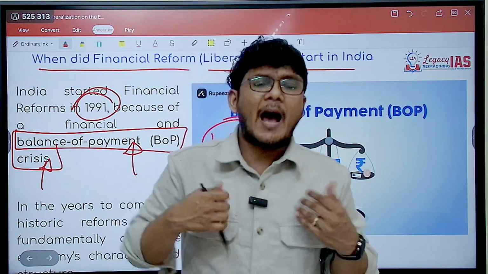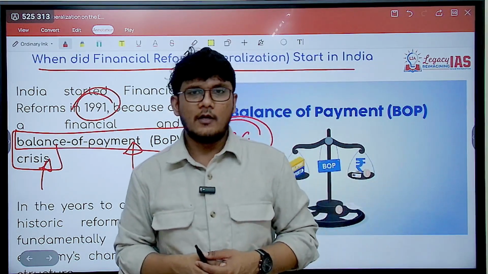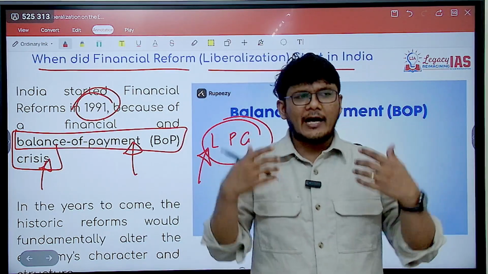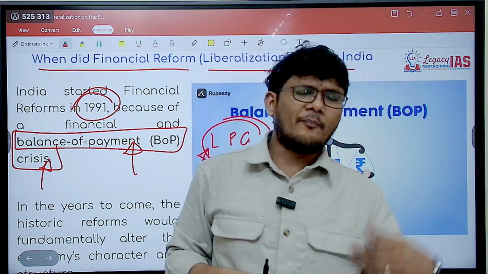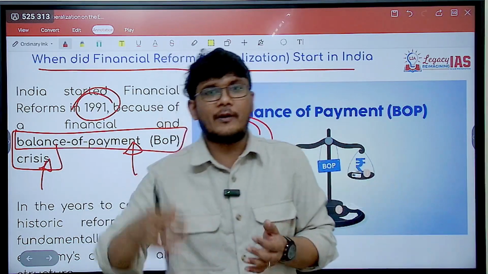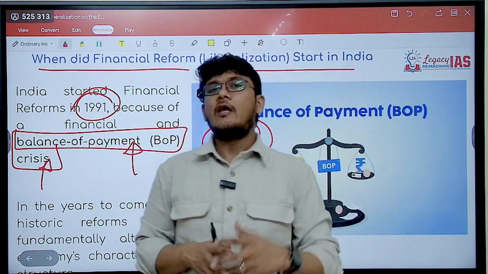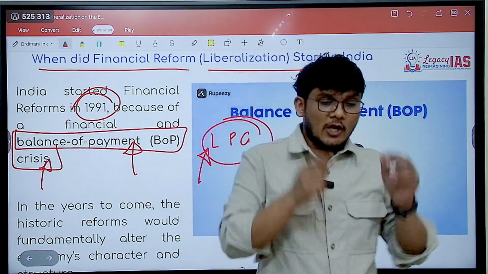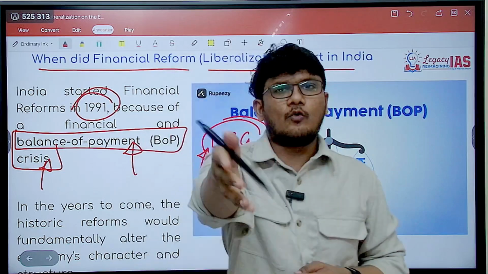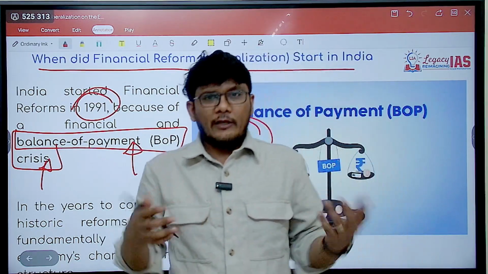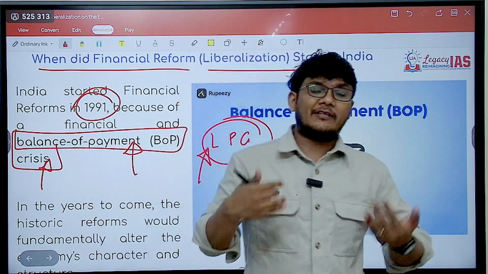Now what would have happened if we had not got this loan? A lot of people would answer, good points, that the economy would have slowed down, prices would increase, and so on. But a very important thing to note here is, if we would not have been able to import, many compulsory imports would not be possible, including crude oil, for example, which is required for our safety and security.